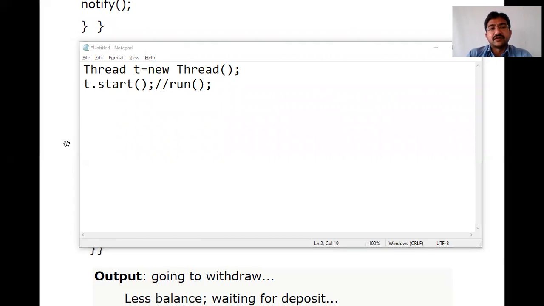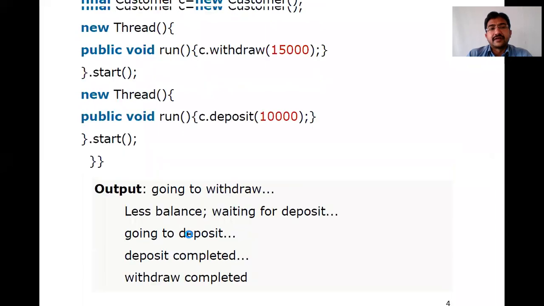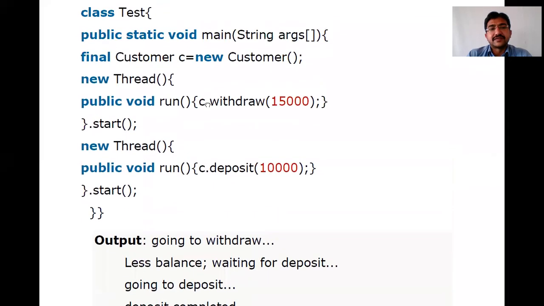In the same fashion here also, in this example, what I'm doing is, in this place, new Thread on the right-hand side, creating an object, again T dot start actually. So how are we creating this? New Thread means T dot start. Once T dot start is called, internally, as per the program, the run method is called. That run method we keep in between the open braces and close braces. So new Thread, open braces, close braces is the run method, dot start, T1 dot start.